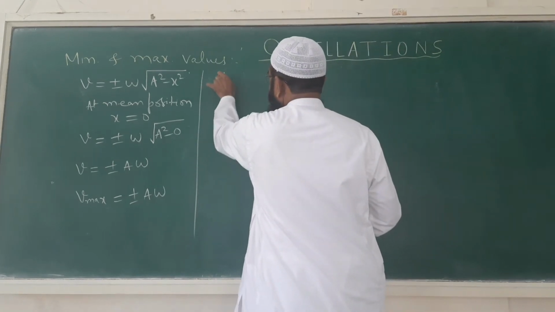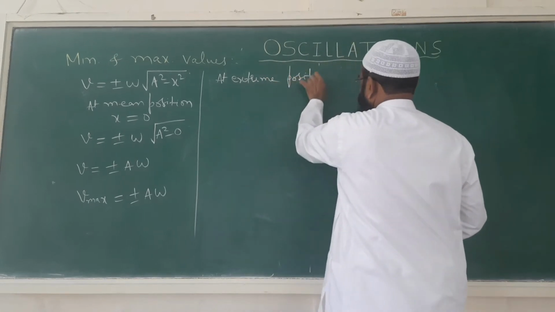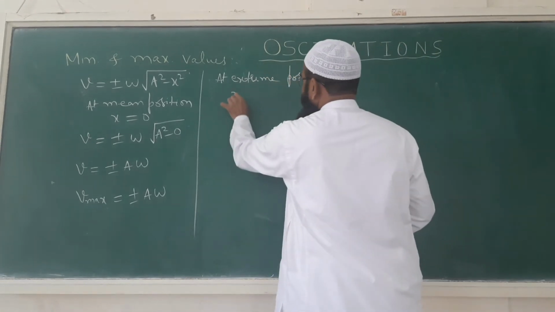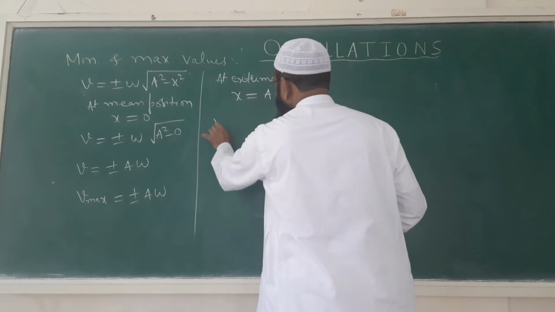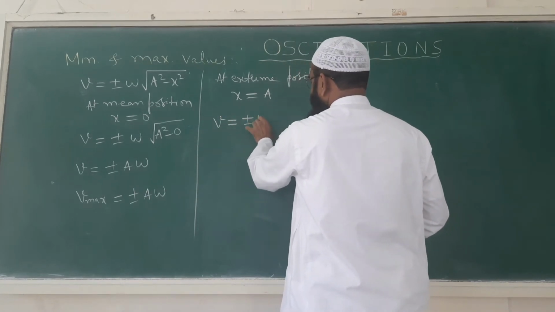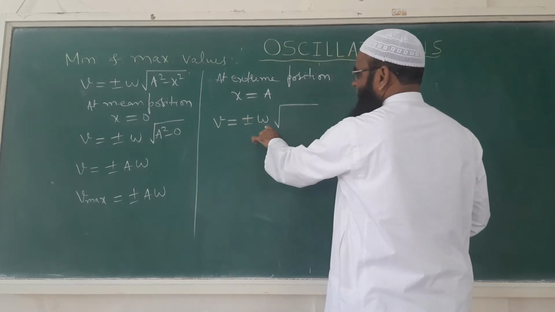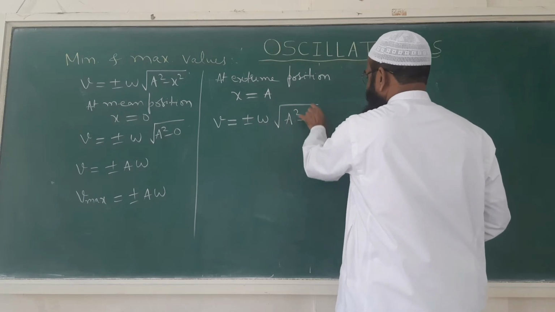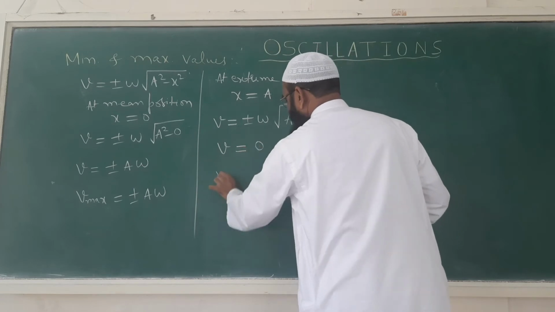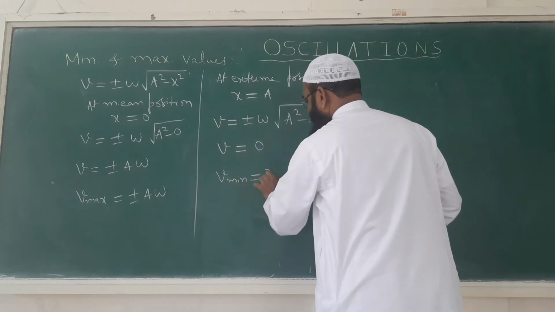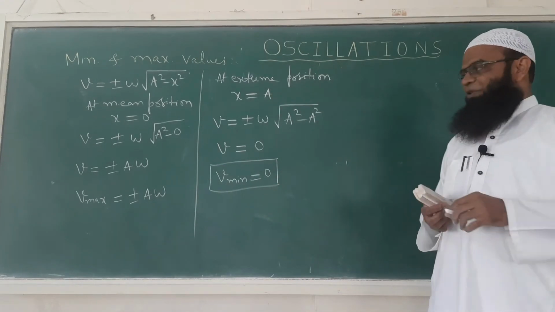Similarly, at extreme position, we know displacement is equal to amplitude. So when we substitute this value in the equation of velocity, then v is equal to plus minus omega square root of a square minus a square. So this will become 0. Therefore velocity will become 0, or we can write v minimum is equal to 0. That means velocity is minimum when the particle is at the extreme position.